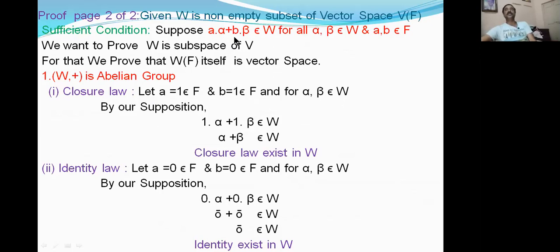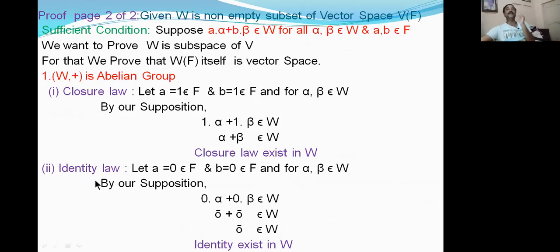In this condition, we applied a = 1, b = 1. Then 1 into alpha is alpha, 1 into beta is beta, so alpha plus beta belongs to W. We have taken alpha, beta belong to W, and alpha plus beta belongs to W is shown. That means closure law exists in W. Now I am going to the next law, the identity law, skipping the associative law. The associative law will be discussed later.